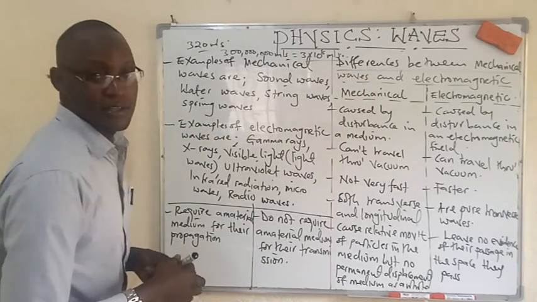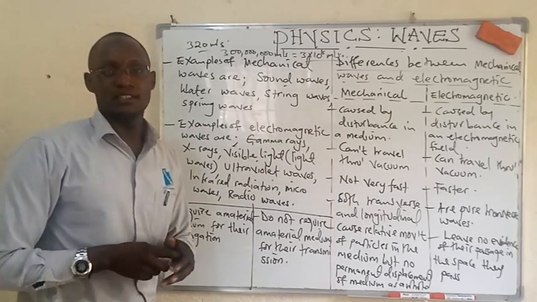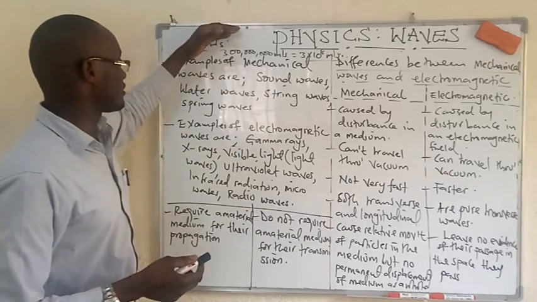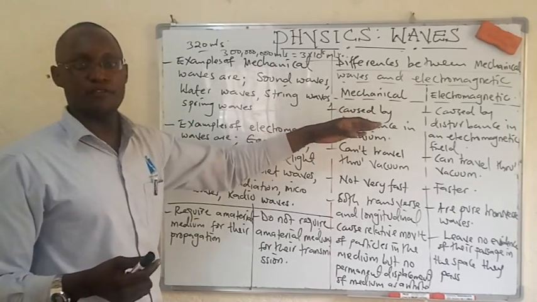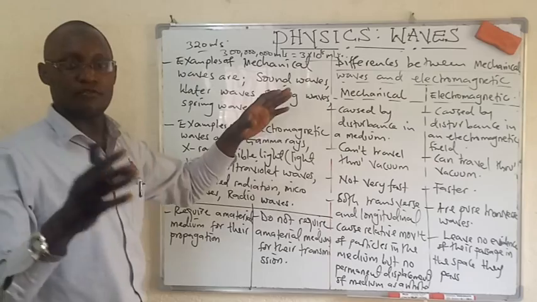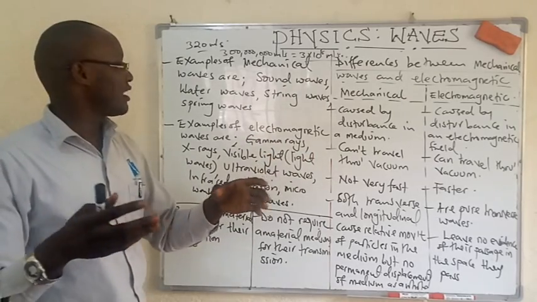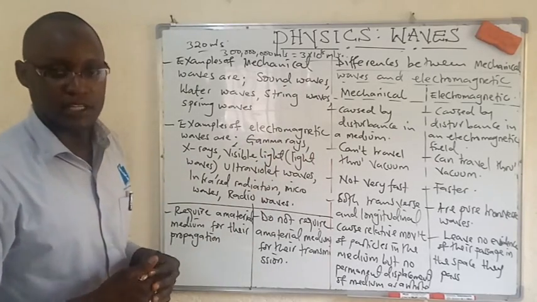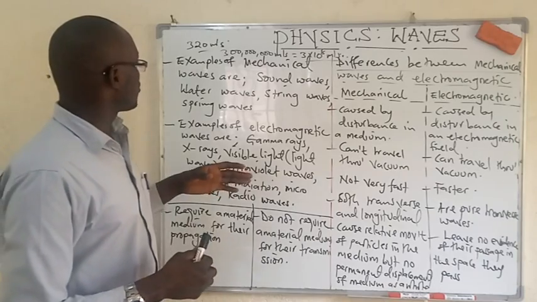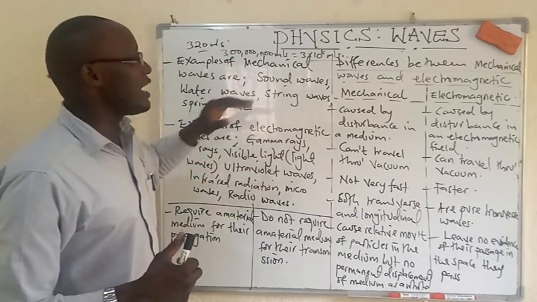Can you imagine? That is the speed of light, very much greater than the speed of sound, because sound is an example of a mechanical wave. Sound cannot be produced in a vacuum. It needs a material medium.